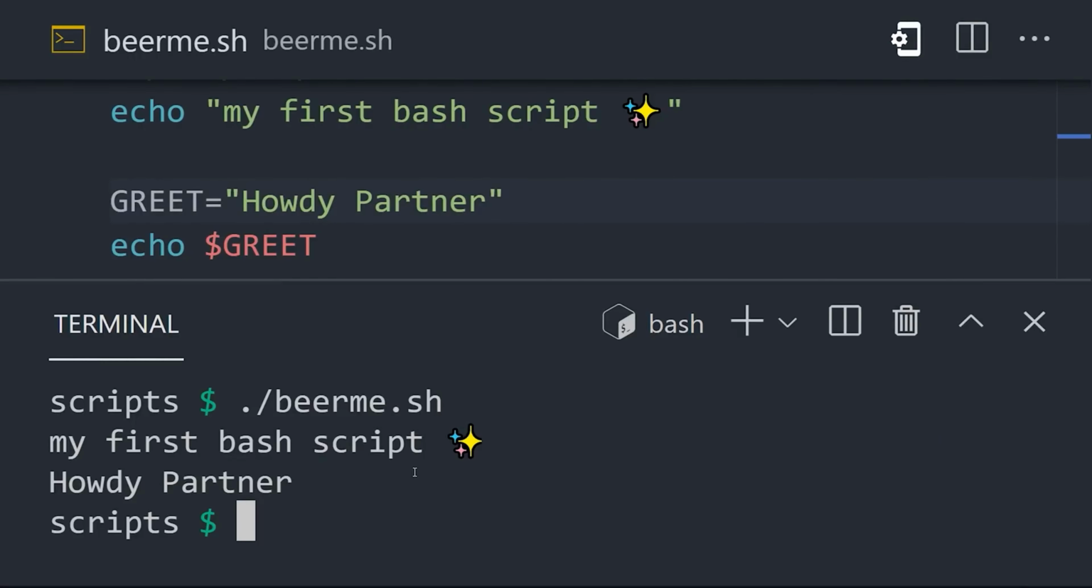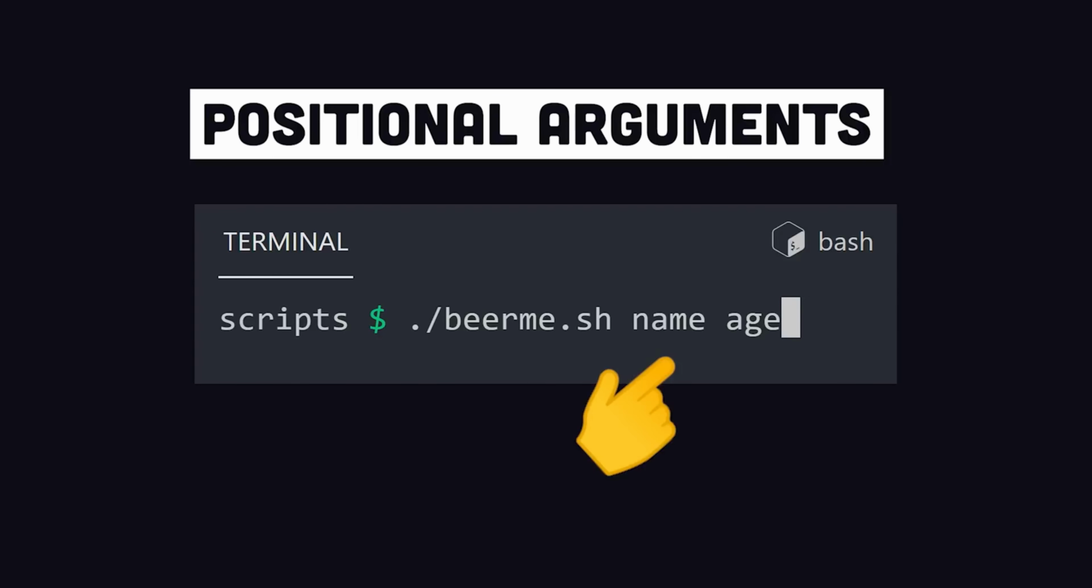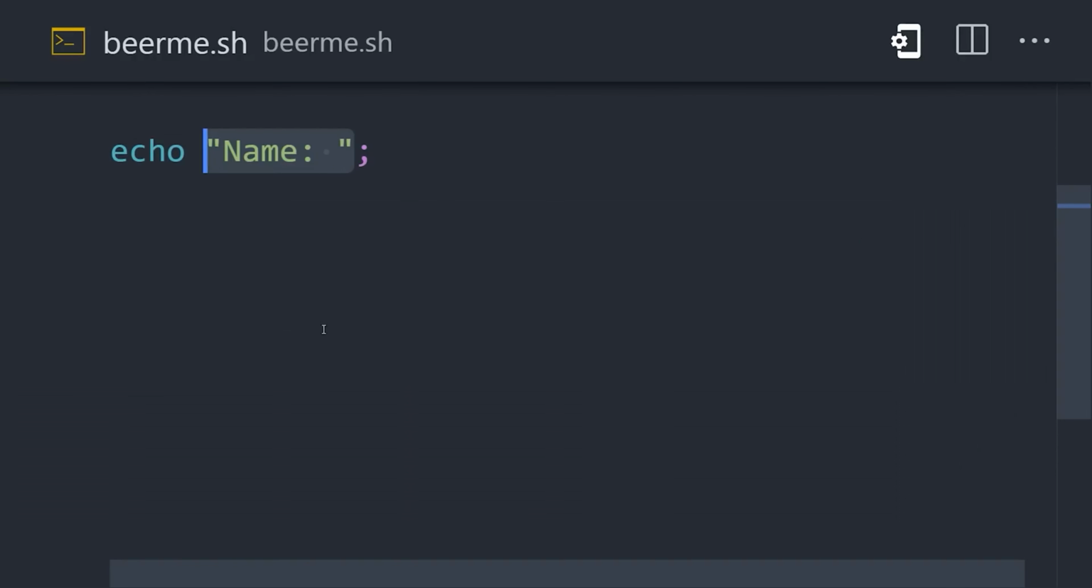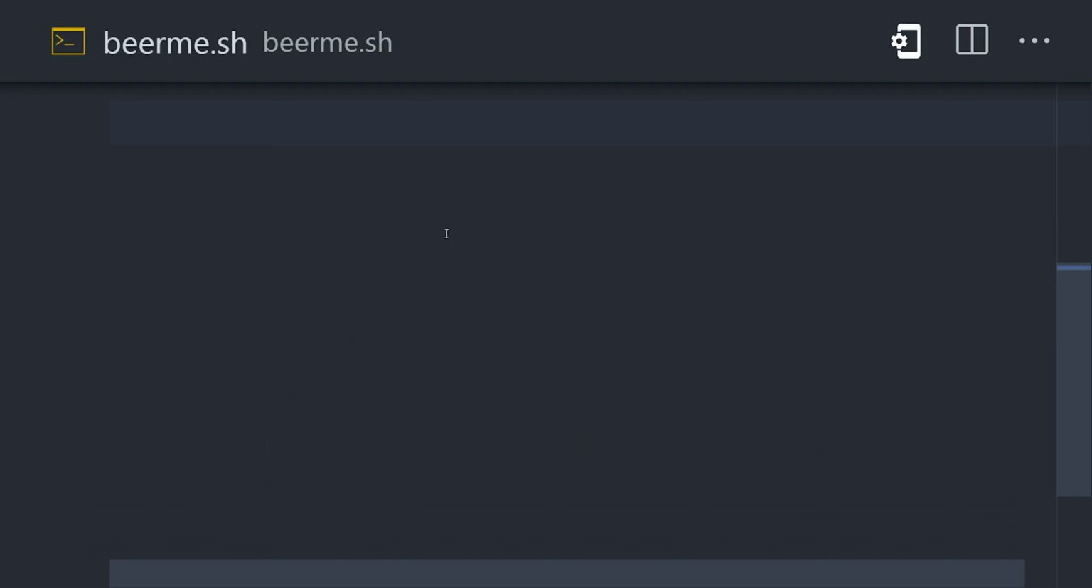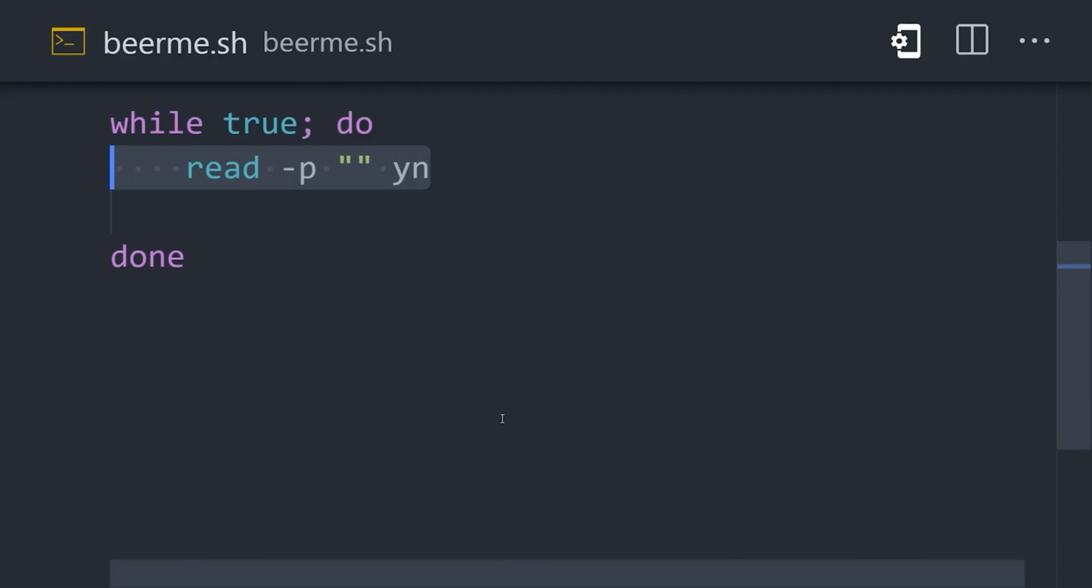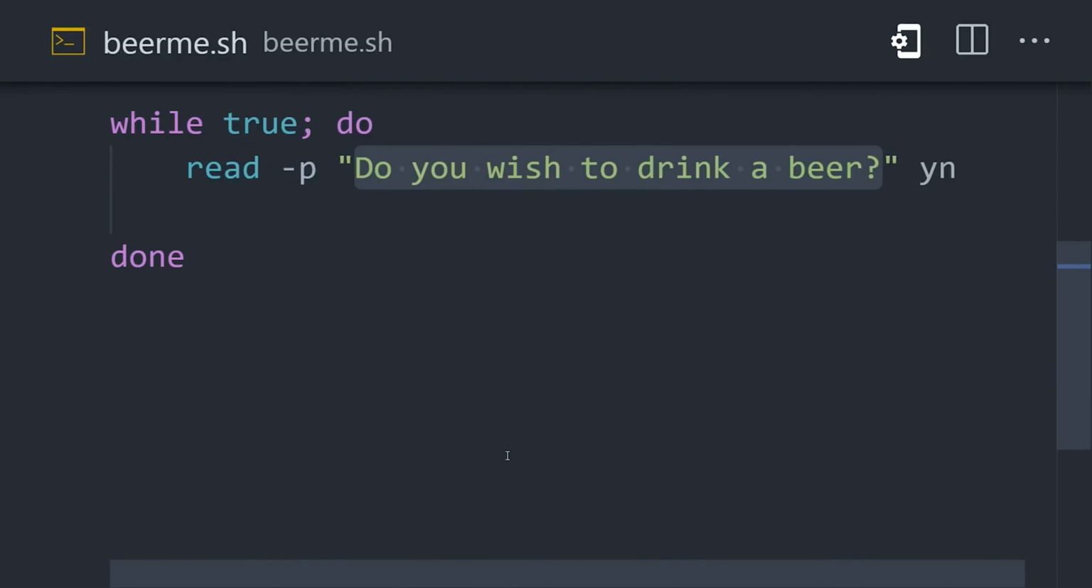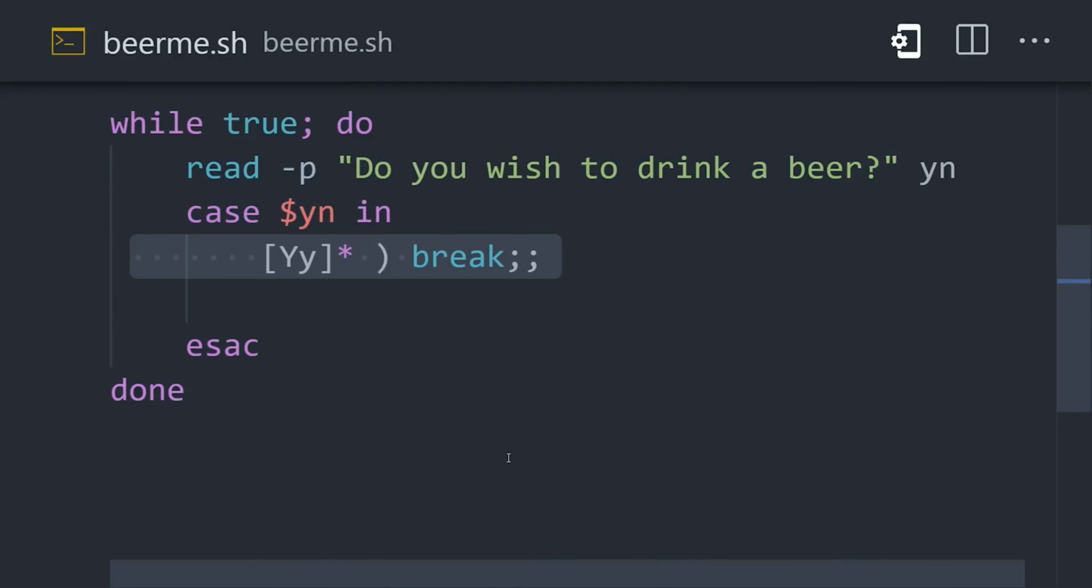That was easy, but what if we want to pass in some arguments when we run the script? Positional arguments will automatically be assigned variable names of $1, $2, $3 and so on. Now in other cases, you may need additional user input in the middle of the script. You can create loops in bash, like a do-while loop that will prompt the user to continue the script on a yes answer or exit on a no answer.